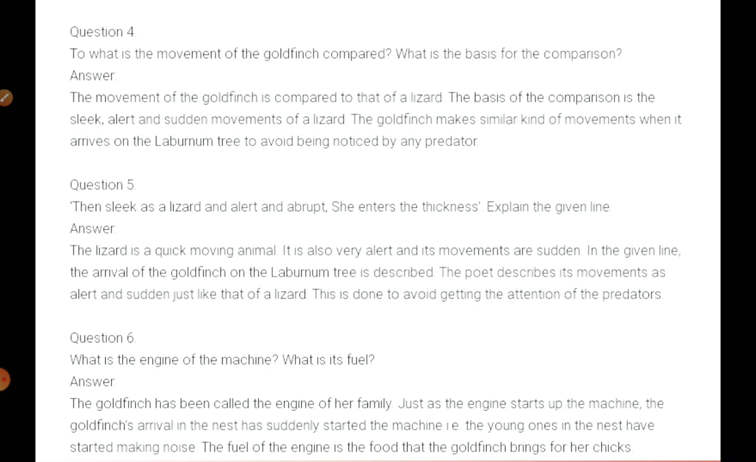Question 6. What is the engine of the machine? What is its fuel? Answer. The goldfinch has been called the engine of her family. Just as the engine starts up the machine, the goldfinch's arrival in the nest has suddenly started the machine. That is, the young ones in the nest have started making noise. The fuel of the engine is the food that the goldfinch brings for her chicks.